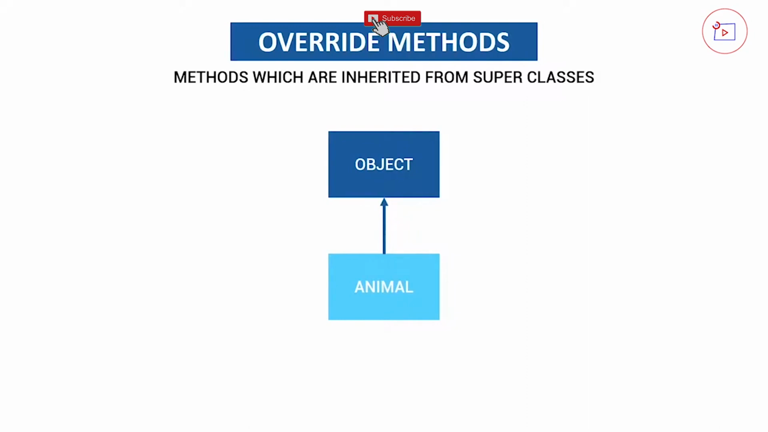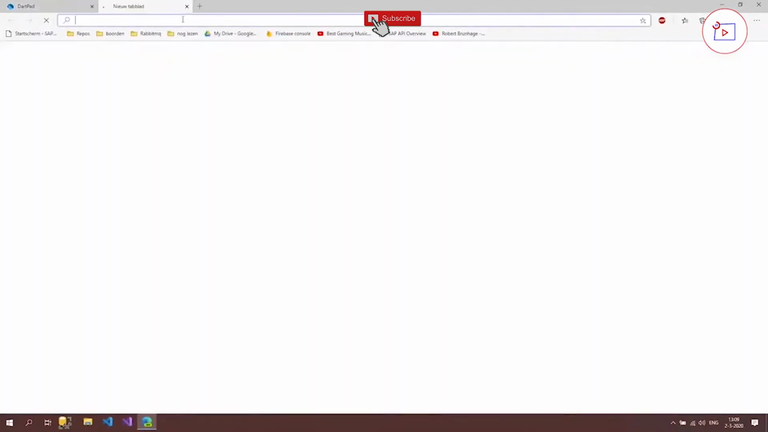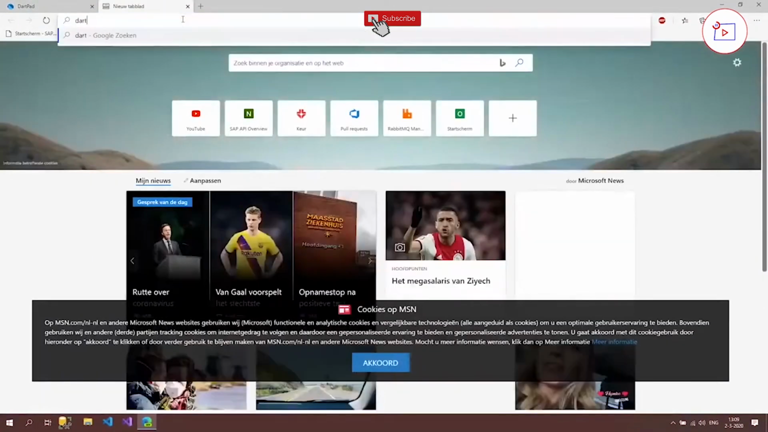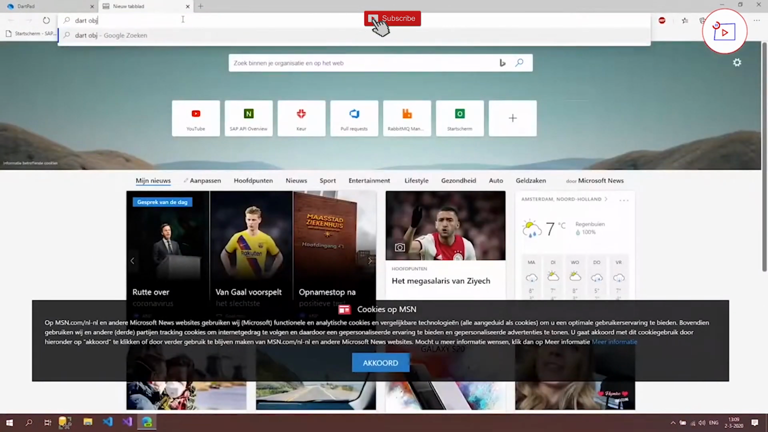And inside this object class, there's a certain method toString. And I'm going to show you that on the internet. So we open up a new browser, and then we say Dart object.